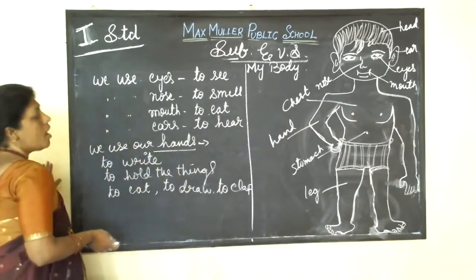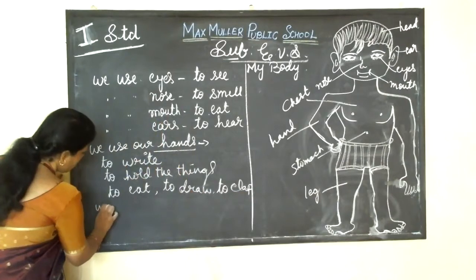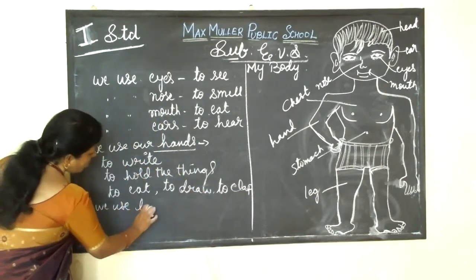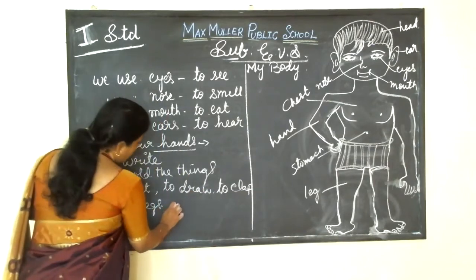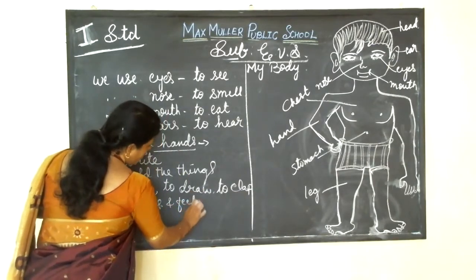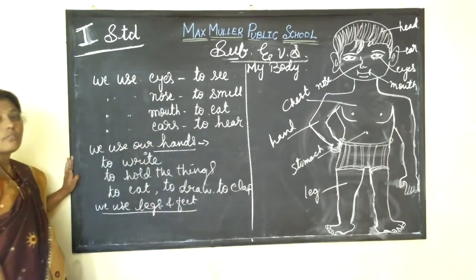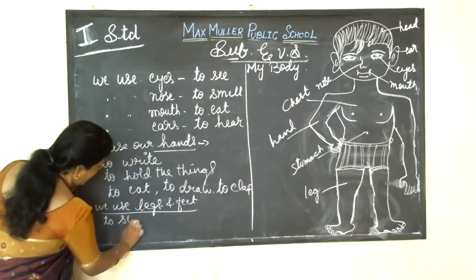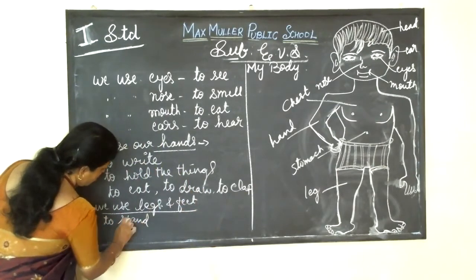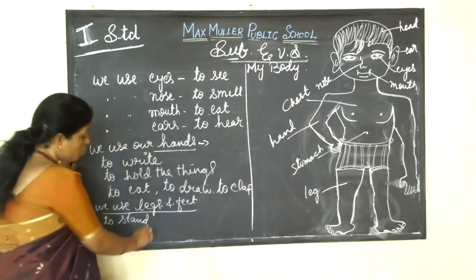Then come to the next, leg and foot. We use legs and feet. So we are using our legs first to stand. Isn't it children? You are standing on your legs now. Yes. To stand, to walk.